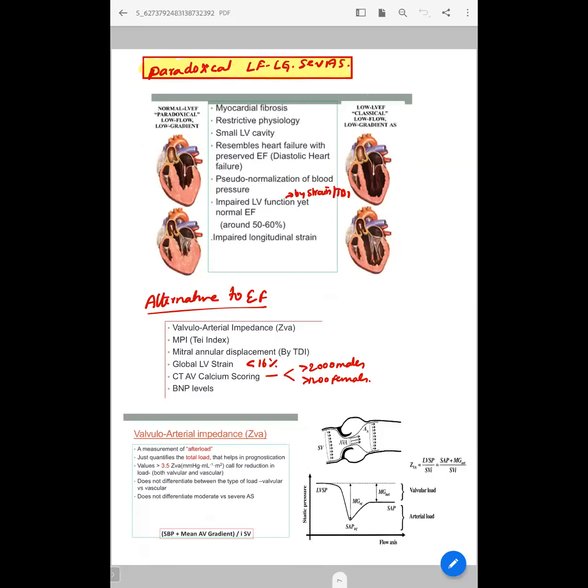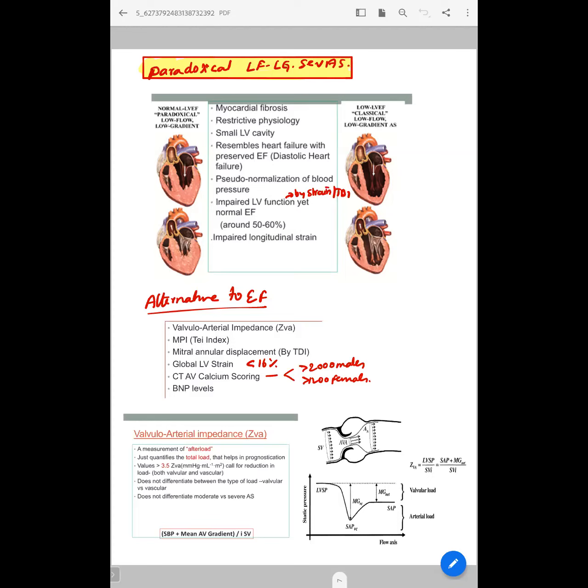Coming to paradoxical low flow low gradient AS, the flow is reduced and the gradient is less, but somehow they have normal EF. The reason is the increase in myocardial thickness, that is concentric hypertrophy, that maintains the EF. However, other advanced tests of assessing LV function, like strain or tissue Doppler imaging, are impaired in these patients. The reasons are myocardial fibrosis, restrictive physiology, and small LV cavity. This is similar to diastolic heart failure, with impaired longitudinal strain.